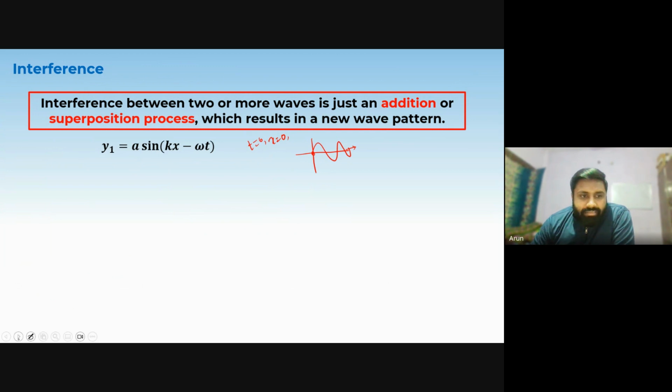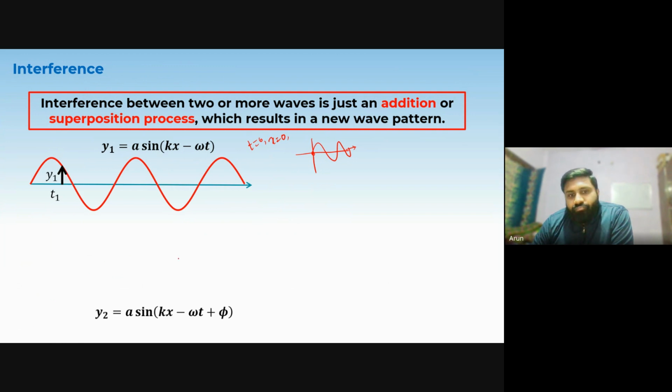Now, if we take another wave, y2, y2 has a sine kx minus omega t plus phi, which means the wave is traveling in the same direction, but it has a phase difference of phi, due to which